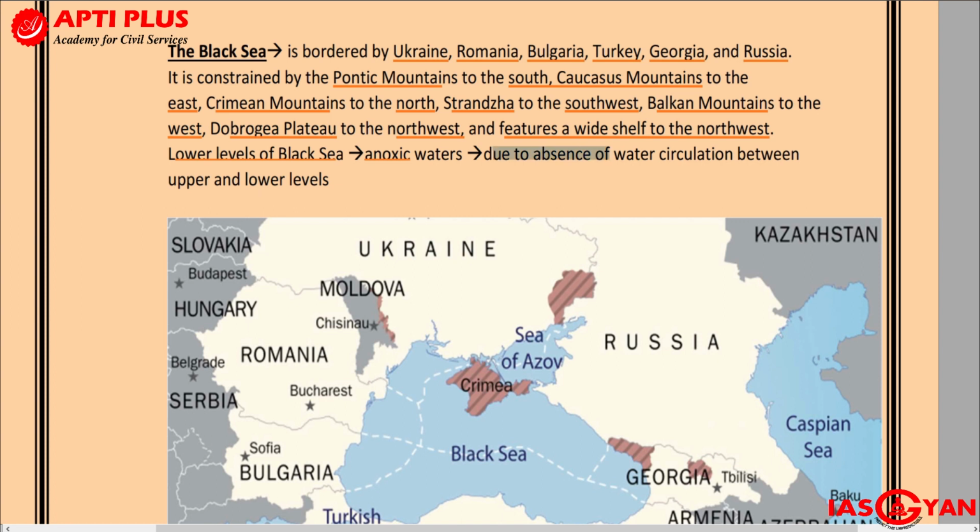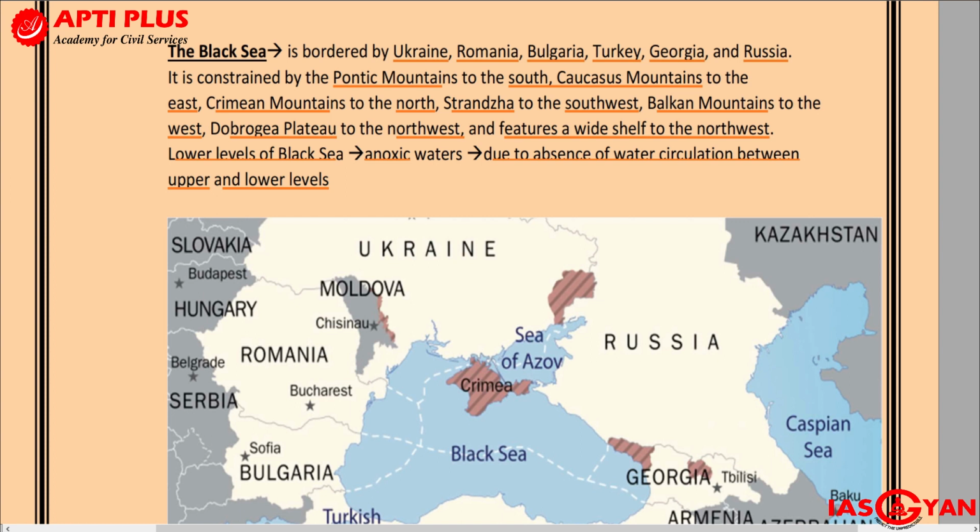mainly because of the absence of water circulation between the upper and the lower levels of the Black Sea. Water does not circulate properly, and for any sea, it is the surface water which is exposed to the atmosphere. So gaseous exchange takes place only in the surface water, and hence the amount of oxygen in the surface water will be more than in the lower levels. But normally the water keeps circulating in a continuous cycle, as a result of which oxygen gets redistributed.